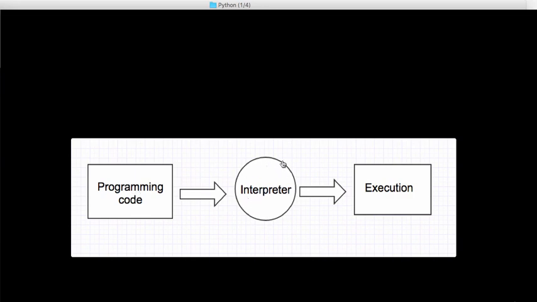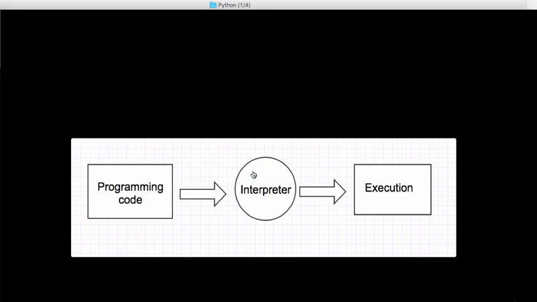So it is an interpreter which reads your programming code line by line and executes it directly at runtime into a language that can be understood by the machine. So this is your final execution code. All right. So the interpreter is the one which does this task of executing your code line by line. All right. So this is all about interpreter.